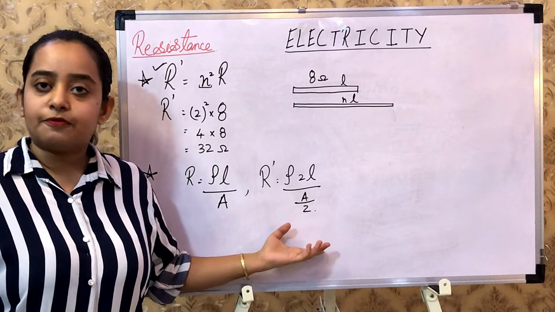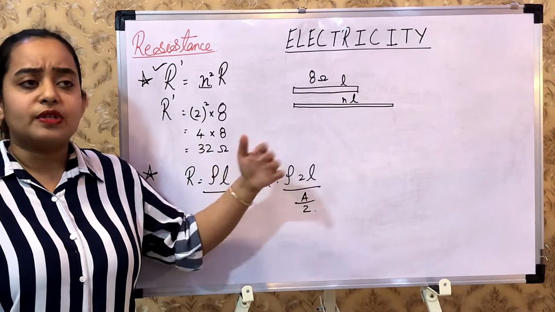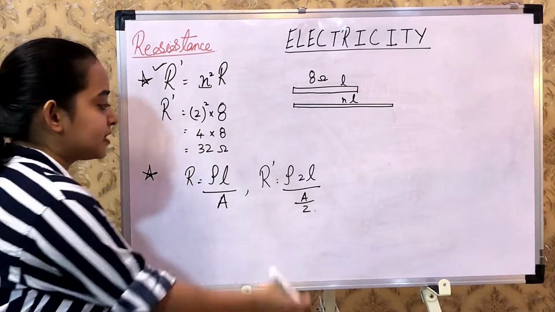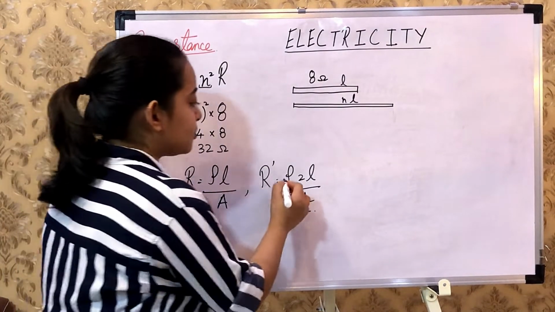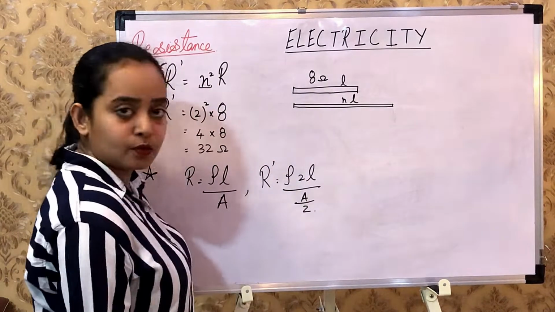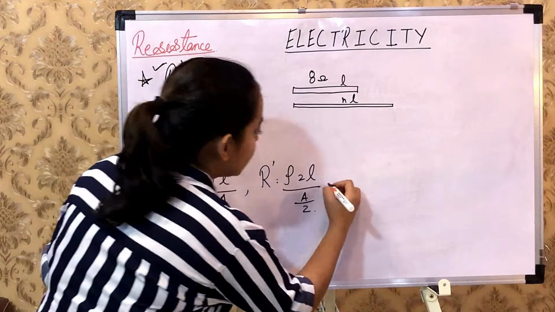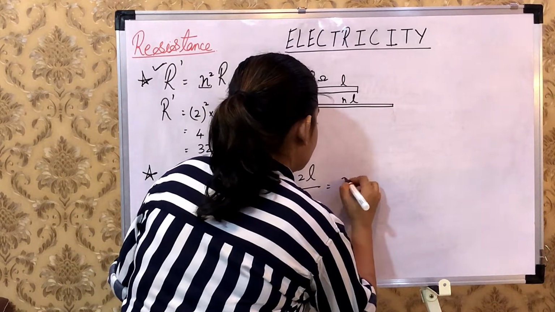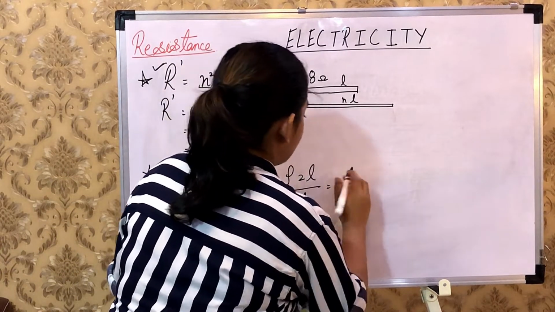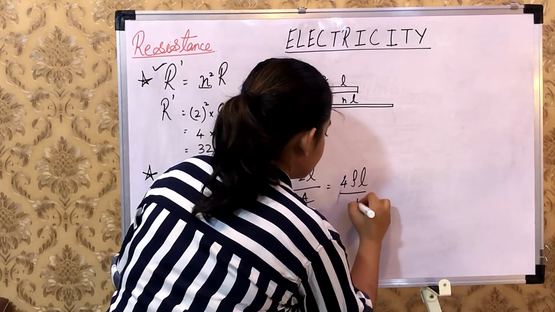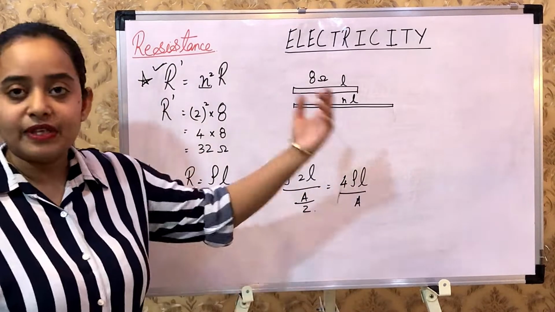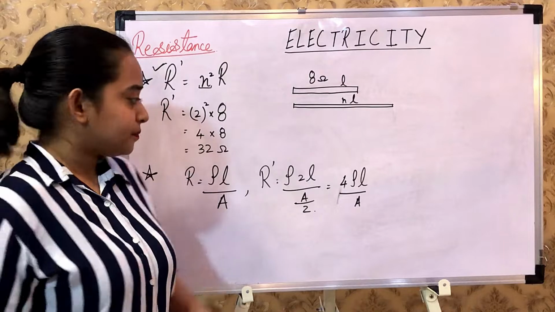You are good with the formula and you are good with the proof as well. So I'm just skipping a step here. You can directly write this. R dash is equal to rho 2L upon A by 2. This 2 comes in the numerator and you get 4 times rho L upon A. Once again we get a rho L upon A.